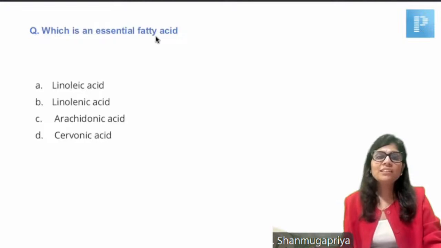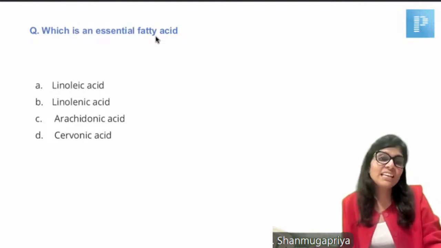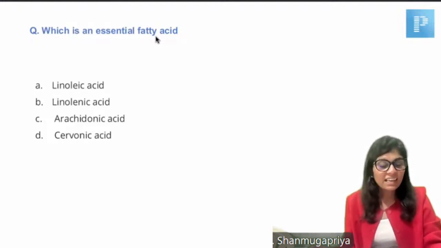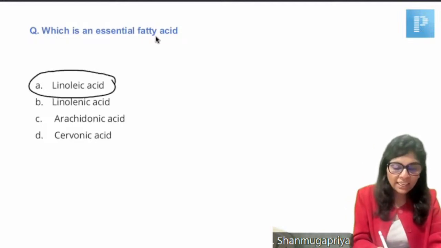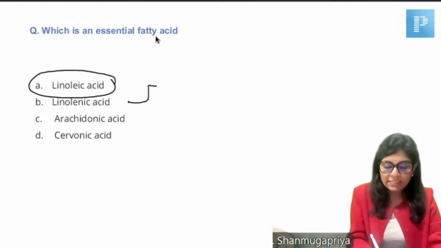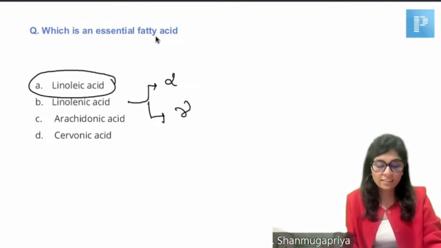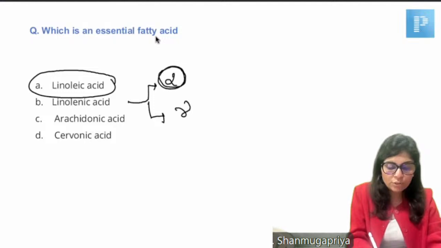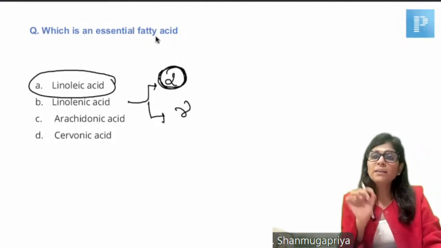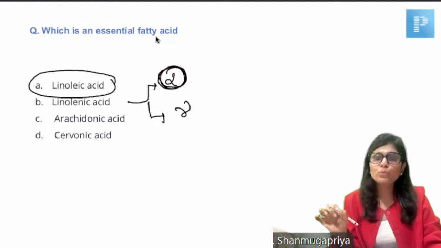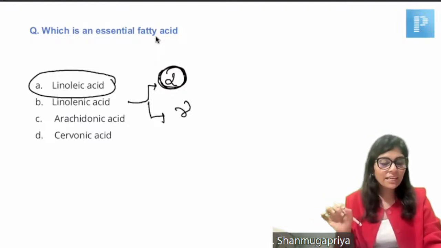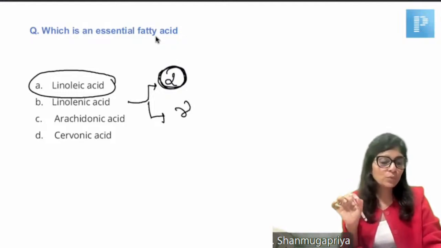Which is an essential fatty acid? Do you see two right answers here? There are two essential fatty acids. One is linoleic acid, the other one is linolenic acid. Given a choice, go for linoleic acid. Because we have two linolenic acids, alpha linolenic acid and gamma linolenic acid, and only alpha linolenic acid is nutritionally essential. So if it's a multiple right answer type MCQ, which was asked in INI-CET, then the right answer would be A and B. But if you're asked to choose only one, it is choice A, which is linoleic acid.